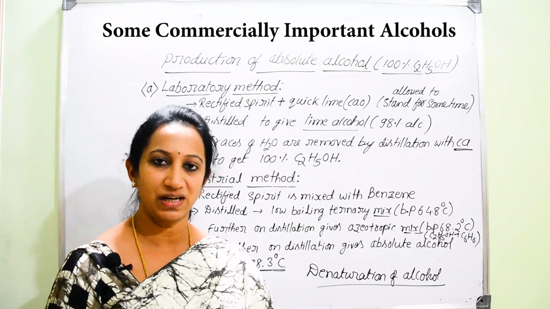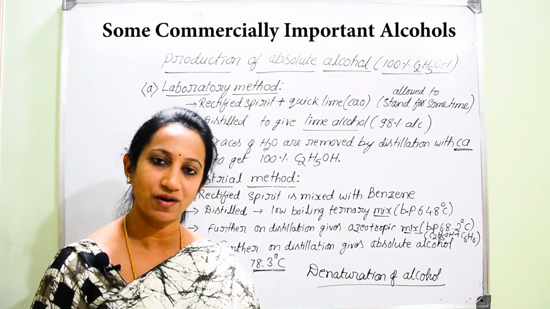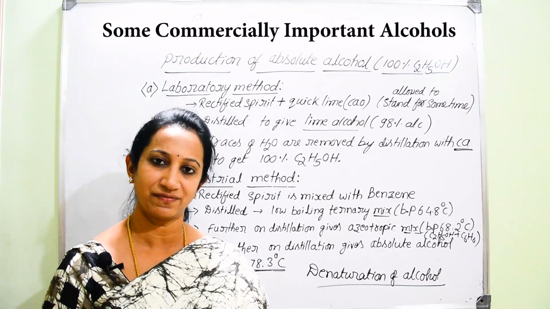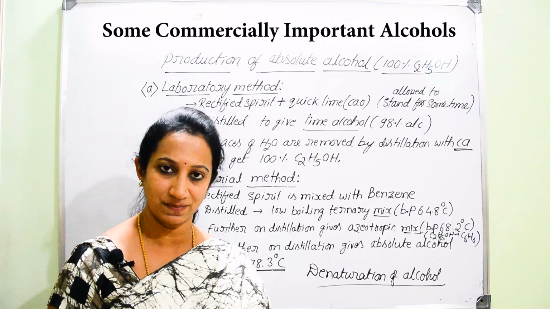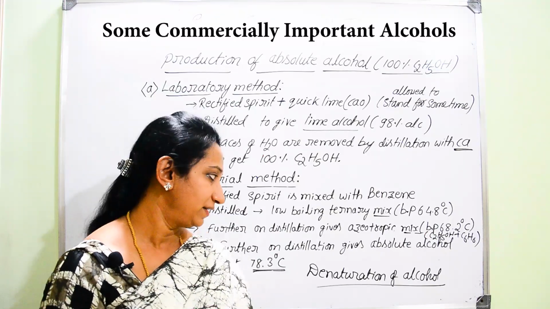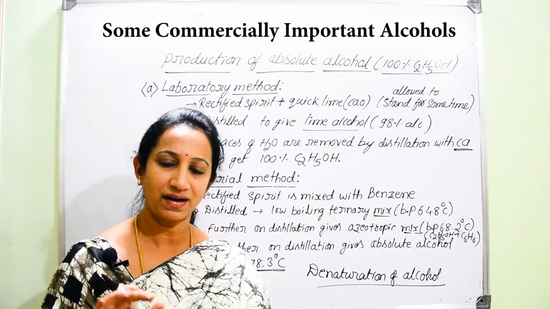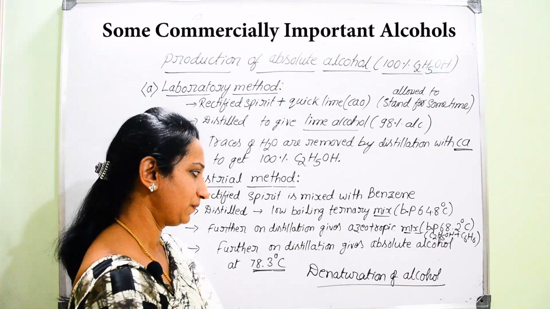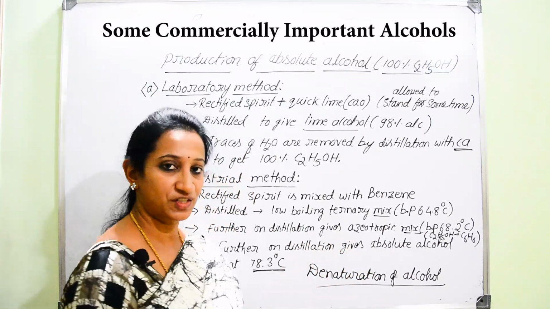Commercial alcohol is made unfit for drinking by adding a small quantity of copper sulfate, which changes the color of the absolute alcohol. At the same time, a certain quantity of pyridine is added, which gives a bad smell.